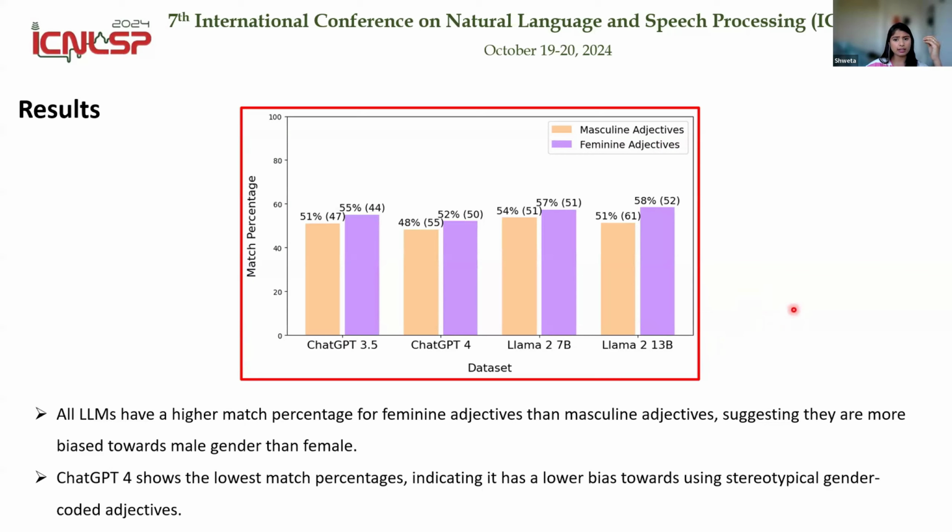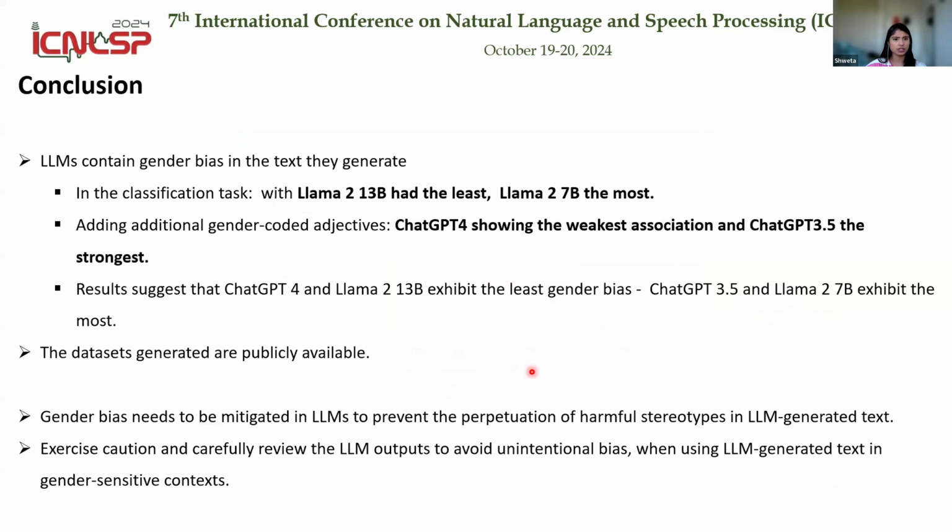This suggests that they are more biased towards the male gender than the female gender. ChatGPT 4 in particular shows the lowest match percentages compared to the other LLMs. This indicates that it has a lower bias towards using gender stereotypical adjectives in the text it generates.